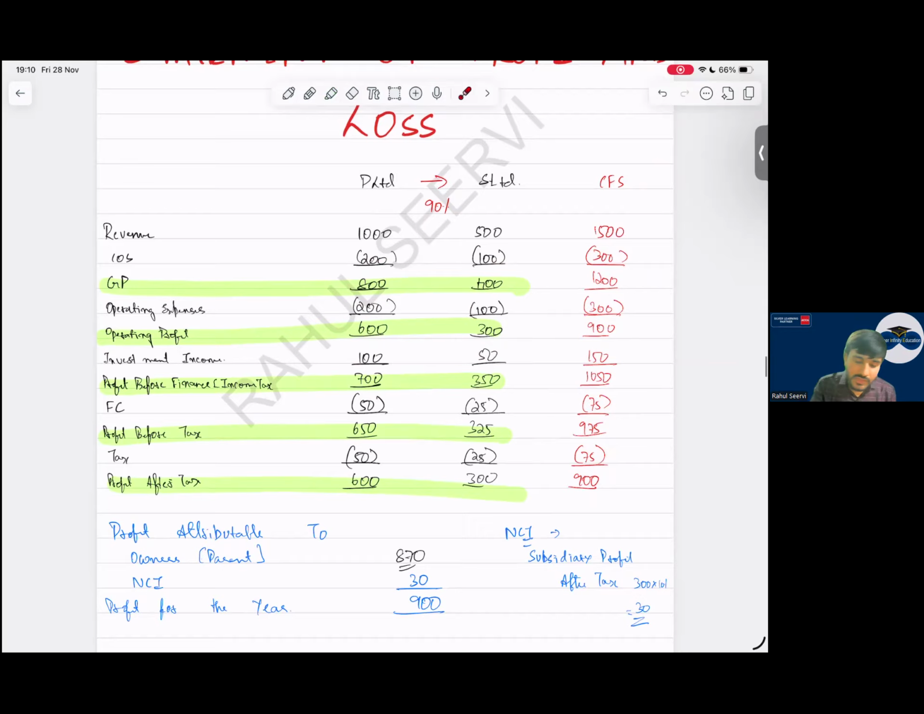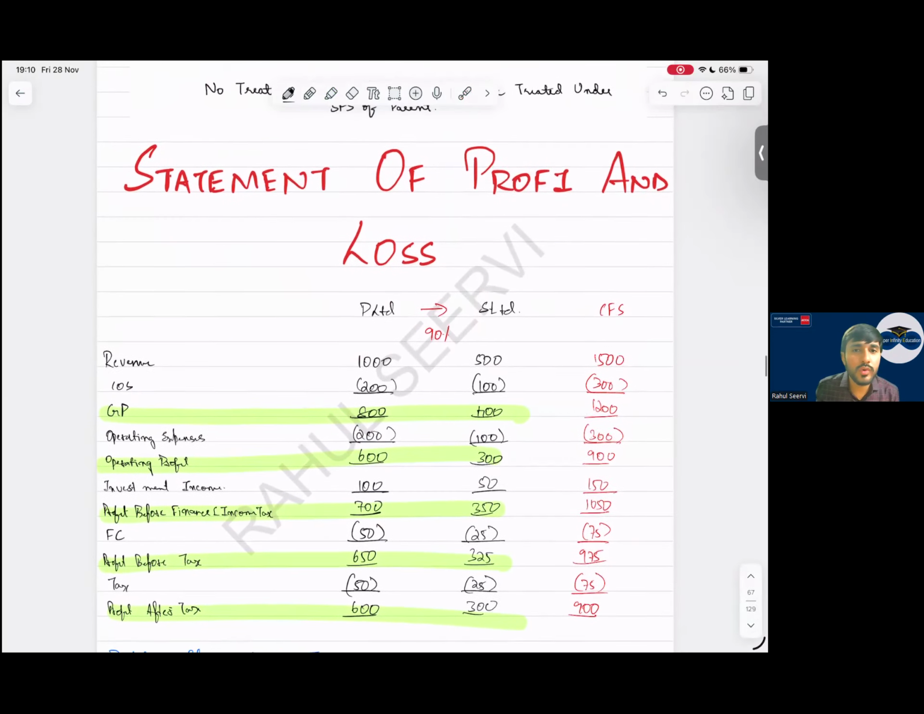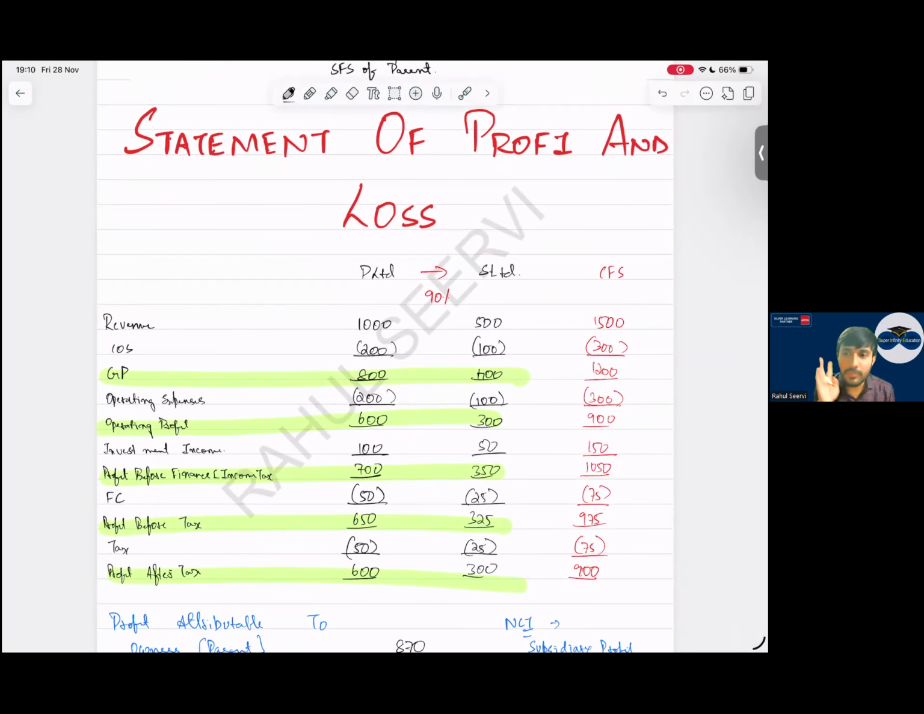Yes. If the question is saying it is mid-year, then what will you do, everyone? We should time apportion it or not? Yes, sir, we have to time apportion it. 6 by 12, 9 by 12. Read the question carefully. For subsidiary, yes. Add it. Each and every line item, add it. Whether 12 months or 6 months, read the question carefully and do it. Simple. Other than this, nothing you will do.